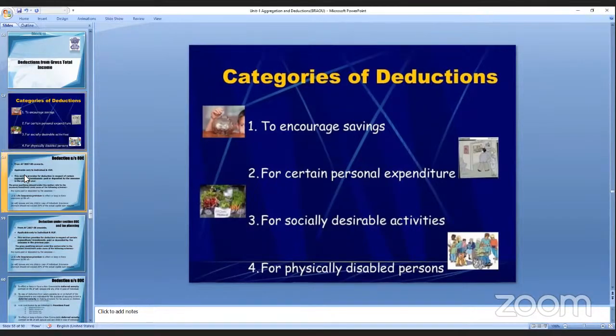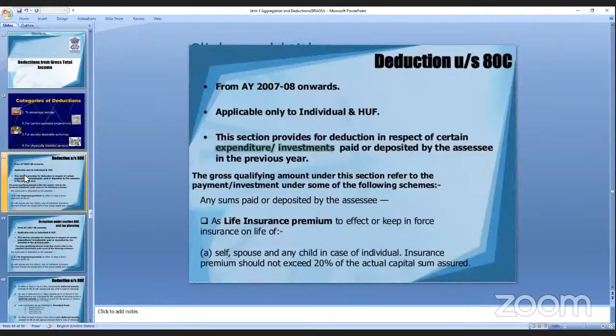Now, the first one is deductions under section 80C. This applies from the assessment year, AY meaning assessment year, not annual year. So from 2007-08 onwards, these deductions have come. That is applicable only to individuals and HUF. What is the full form of HUF? Hindu Undivided Family.